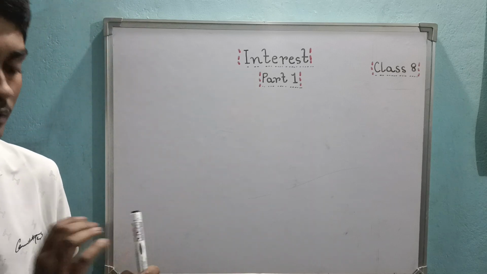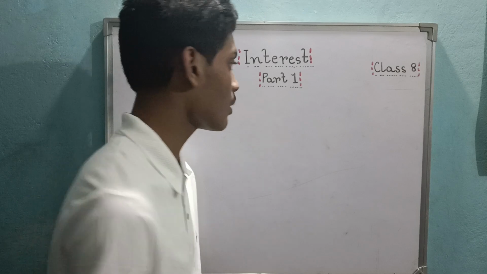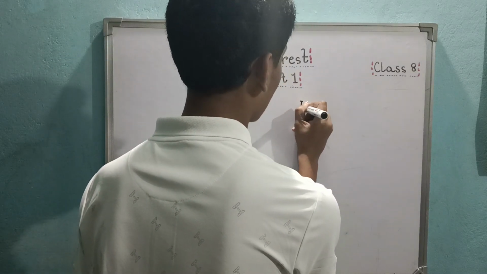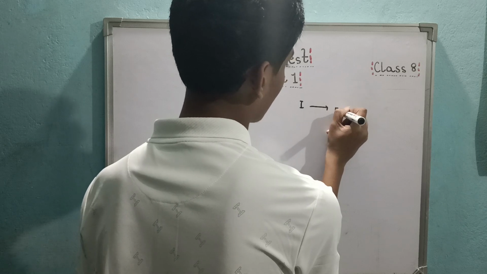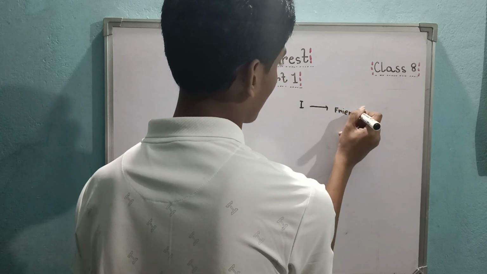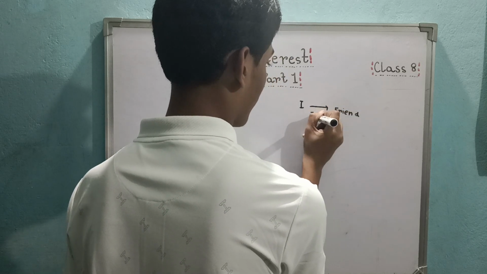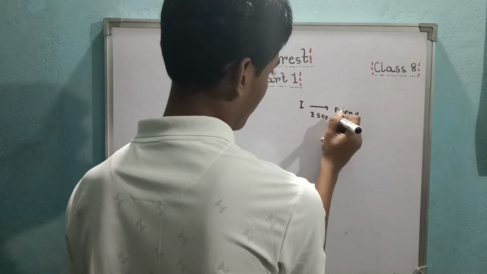So we will now look into an example. Suppose I take some money from my friend, suppose rupees 5,000. Okay, this is the principal.